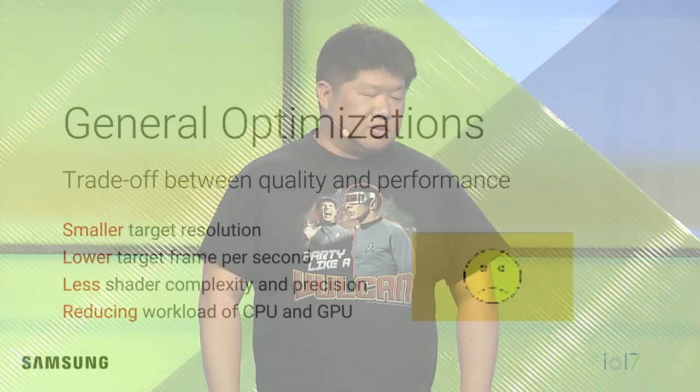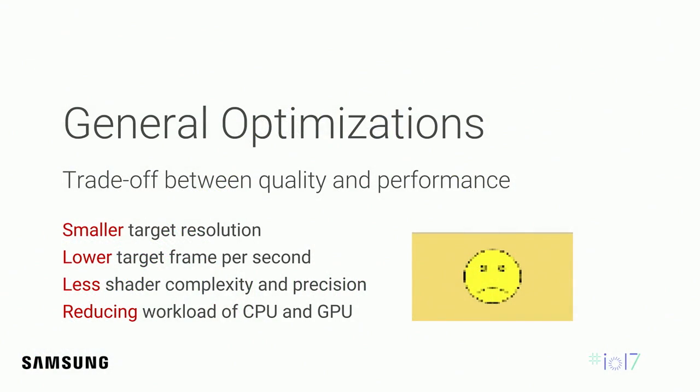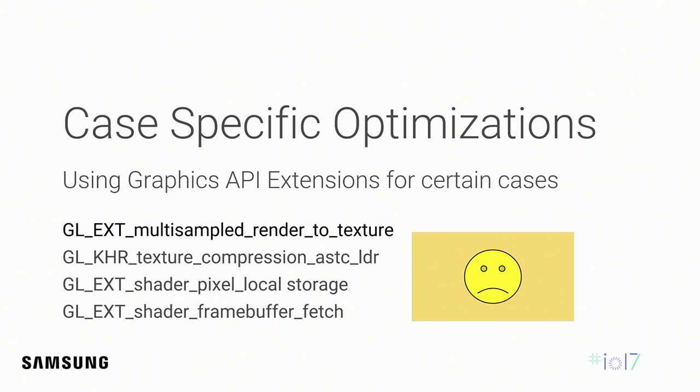But traditional optimization is always just a trade-off between quality and performance. If we want more frames per second, then we should expect less quality. Low content quality is the reason for boredom. Users will leave easily even if the game is still keeping 60 frames per second. Some graphics extensions give you a way to manage both quality and performance, but they work only in some corner cases.